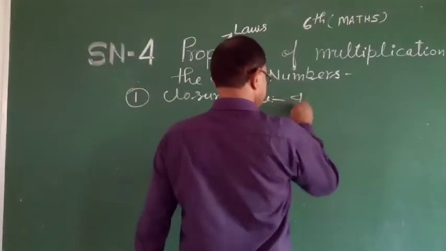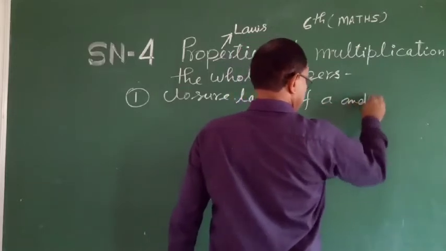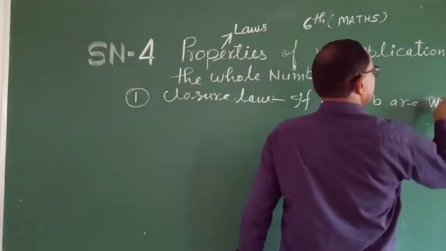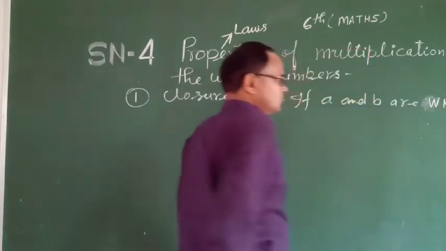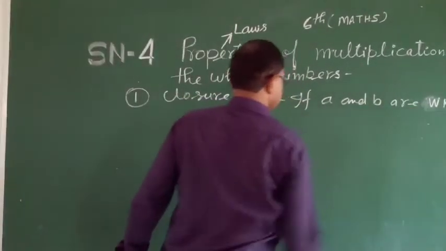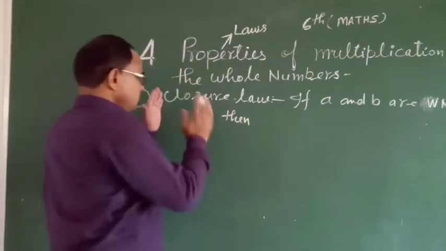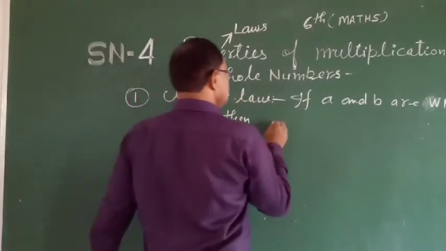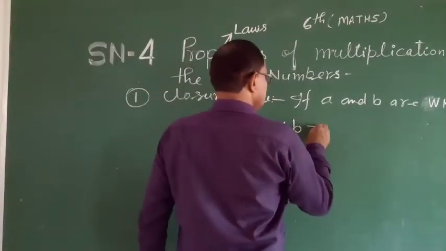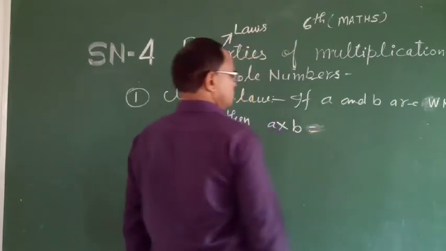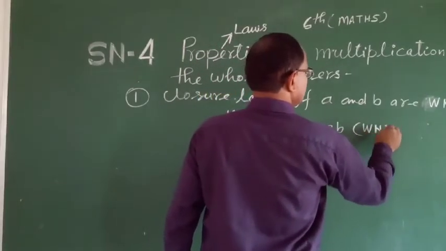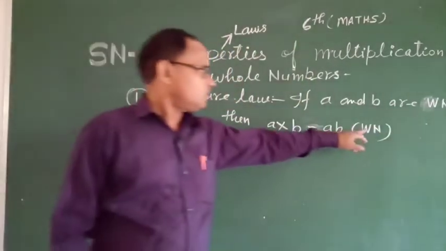In this case, if A and B are whole numbers, then during the closure law in multiplication, A into B is equal to also a whole number.